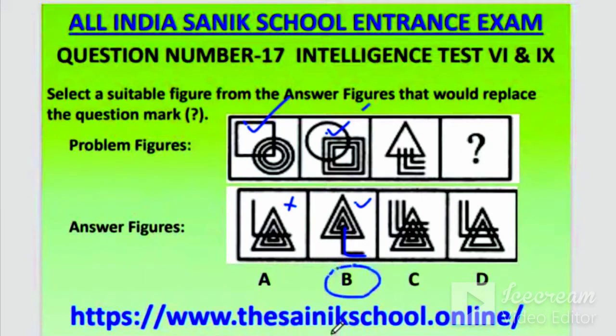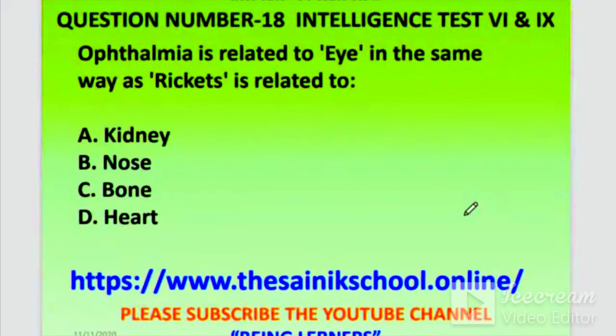Correct answer is B. Ophthalmia is related to eye. Ophthalmia is a disease which is related to the eye, which exists in the eye. Okay, ophthalmia is a disease which you can find in the eye. So what about the disease rickets, where can you find rickets?